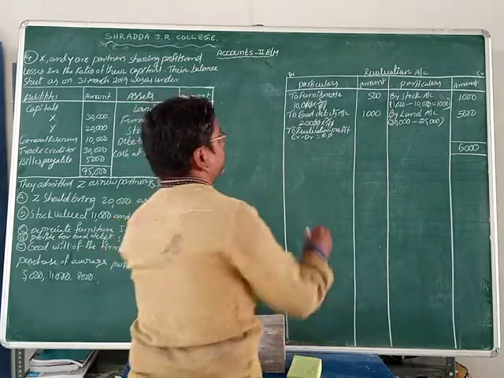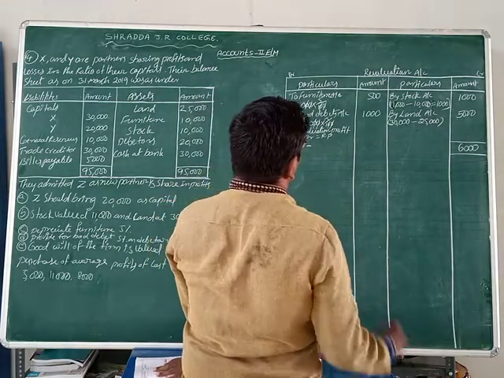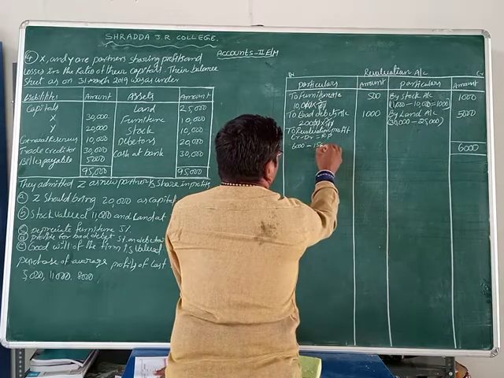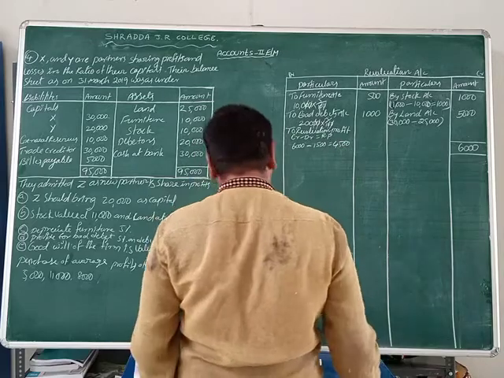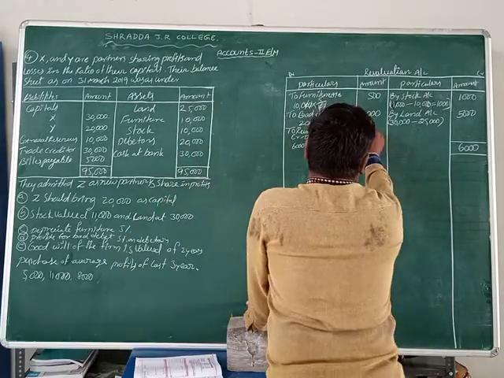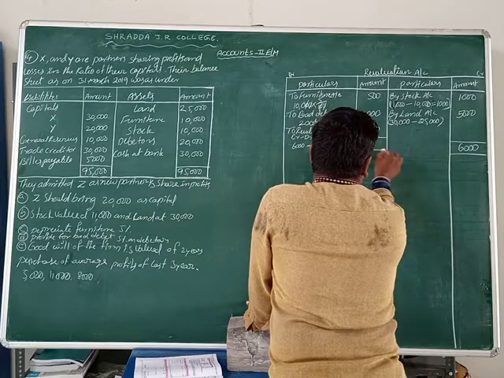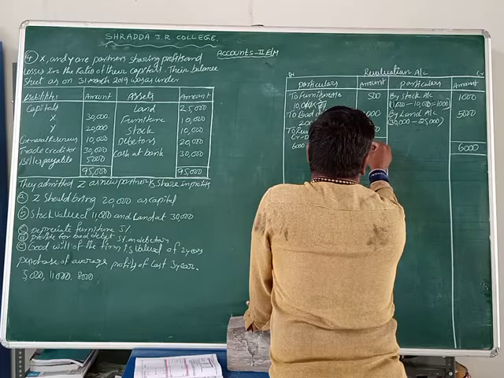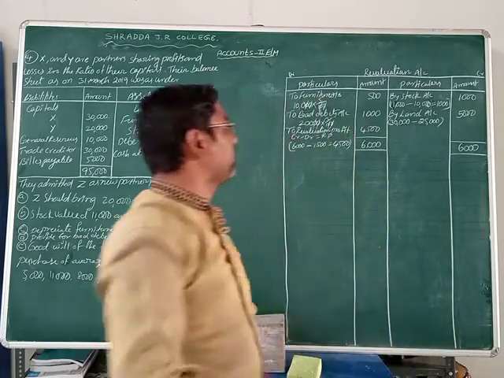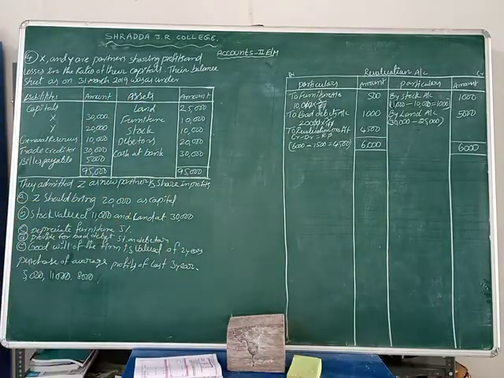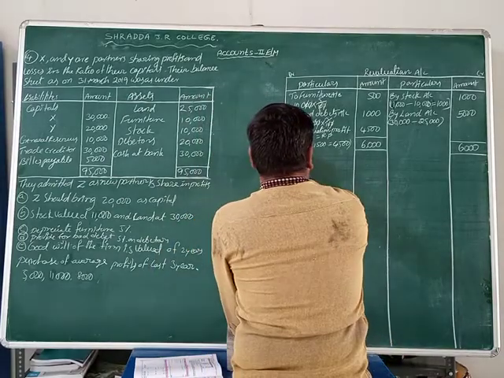What is the credit value, friends? 6,000 rupees minus what is the debit value? 1,500 equals 4,500 rupees is the revaluation profit. Write down here 4,500. Now the total amount is 6,000 rupees here. So this is the revaluation profit 4,500. Okay now friends, now revaluation account is completed.